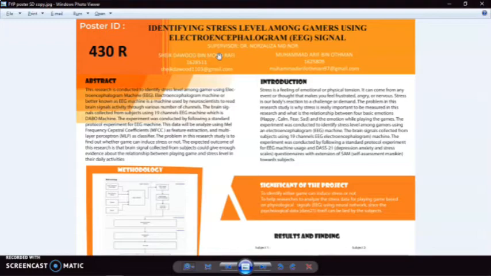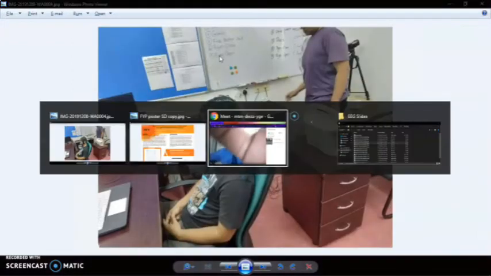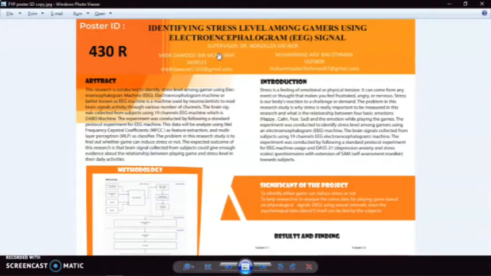multi-layer perceptron as classifier. The problem in this research study is to find out whether video game addiction can induce stress or not. The expected outcome of this research is that the brain signal collected from subjects could give enough evidence to us about the relationship between playing games and stress level in their daily activities.